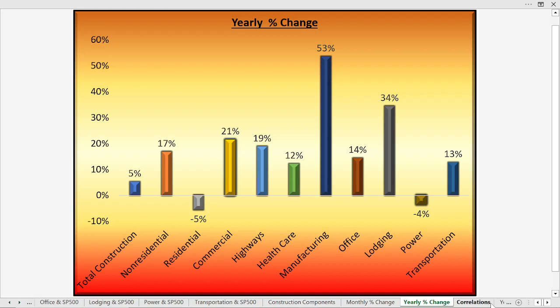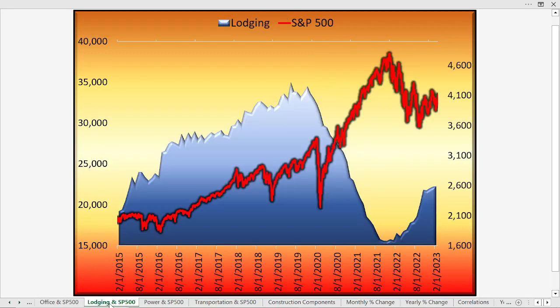Now here's a yearly percentage change. The biggest change, the biggest improvement, manufacturing construction up 53% in terms of net spending. 34% follows that in lodging. Well, that's very interesting, because we know that lodging has actually been the weakest sector. Take a look at the blue area chart again. That's how weak it was.